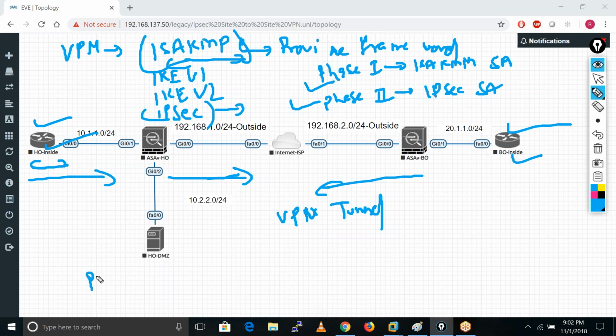Now in phase 1 we have two modes. First one is main mode, and second one is aggressive mode. In main mode we have 6 packets.